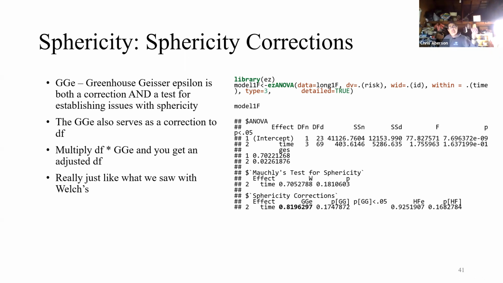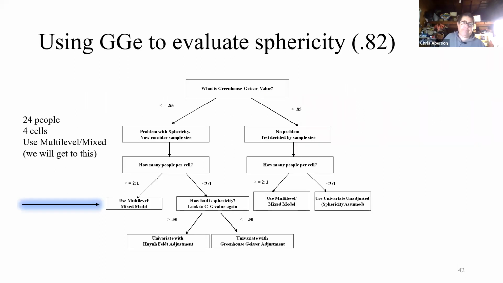And again, you can see as we get worse and worse, as we get to 0, we drop down to very little degrees of freedom. As we get up to 1, it's going to be no adjustment whatsoever. And again, our value is about 0.82. That would land us over here in the use the linear mixed model realm. So we'll talk about how to do that in a few minutes.